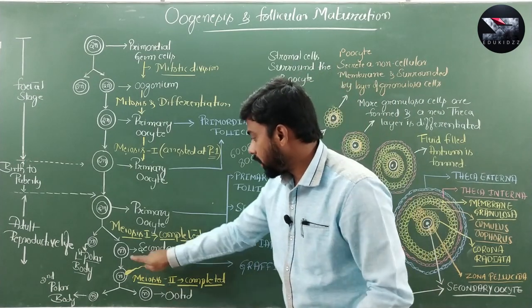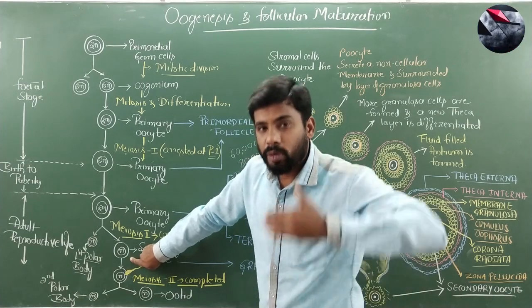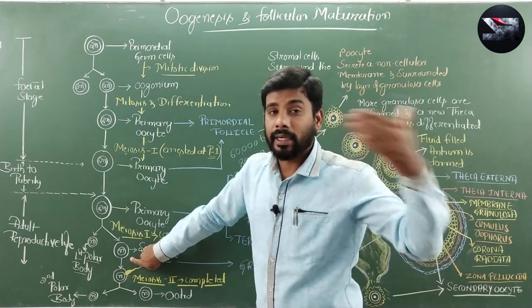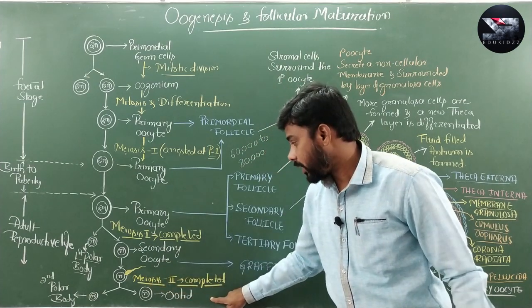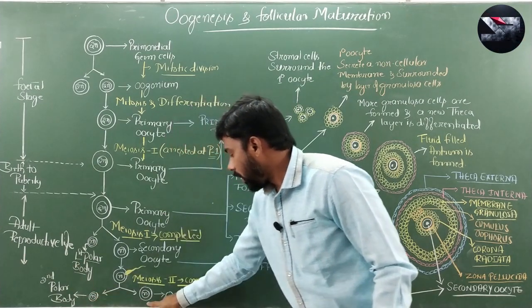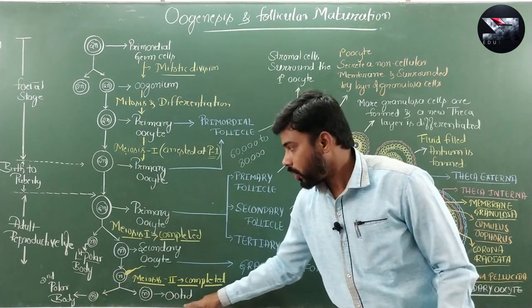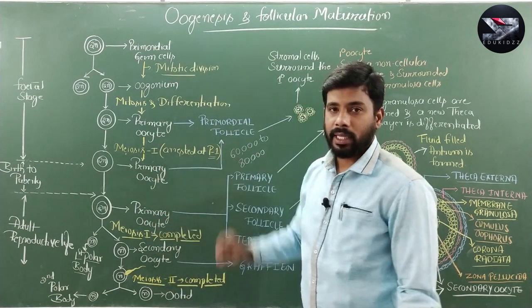Then what happens? Secondary oocyte, which is arrested at metaphase 2, progresses to anaphase 2, means it completes its meiosis 2. So meiosis 2 will be completed, resulting in the formation of again a smaller second polar body and a larger ovum or ootid. So this is how the process of oogenesis takes place.